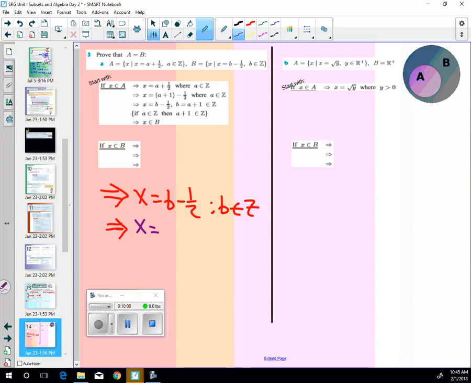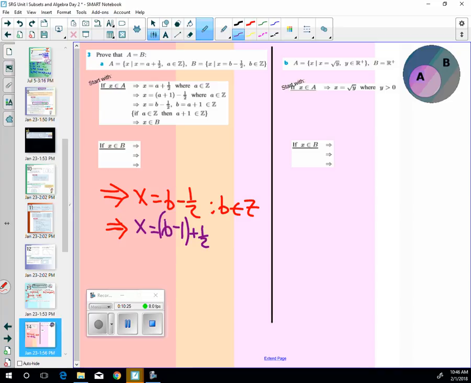I want it to look like A plus 1/2. So if this is plus 1/2 and this is B, what do I need to do here to, yes, minus 1. Now it's still B minus 1/2, but it looks like A plus 1/2. Does that make sense?